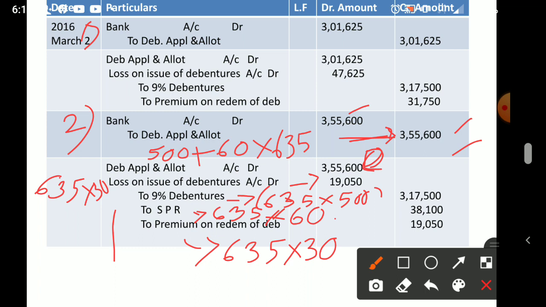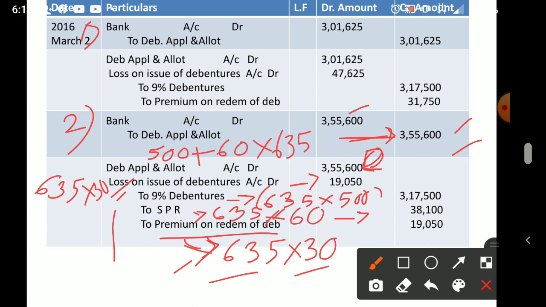One premium is the issue time premium, that is a gain for the company, that is why it is credited. And the redemption time premium we debit also, credit also. Both we have to do, because on one side it is a loss for the company and on the other side it is a liability for the company. So both we have to debit also, credit also. Premium on redemption of debentures, this we will be giving them back at the time of redemption after some years.